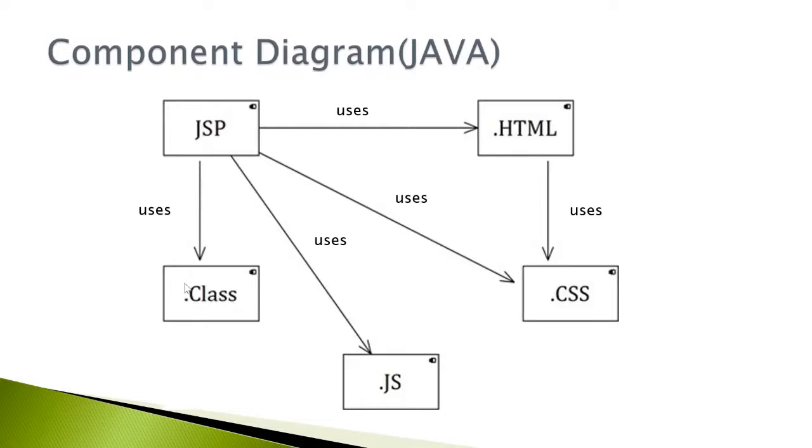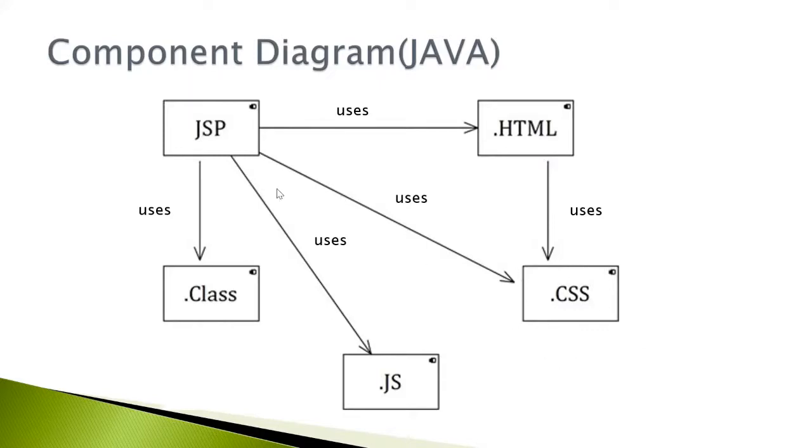As I said, executable files or extensions are used in the component diagram. The JSP file also uses the HTML file for designing purposes. Now we know within the HTML file only the CSS code is written. So the HTML file uses the .css code.